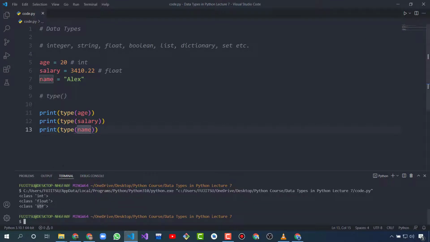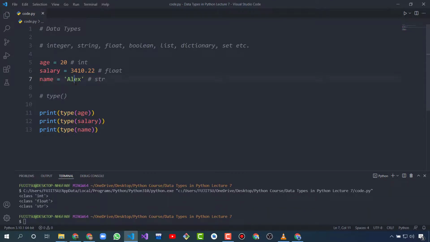Str is a string, so name has the data type of string, str. Any value that is in between single quotes or double quotes is a string. If I write single quotes, it is also a string value, string data type.